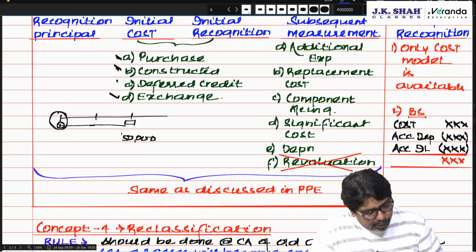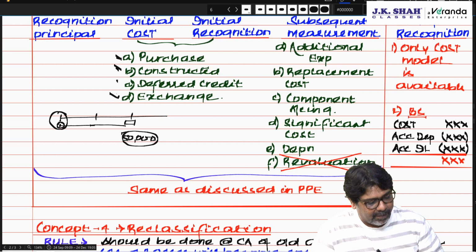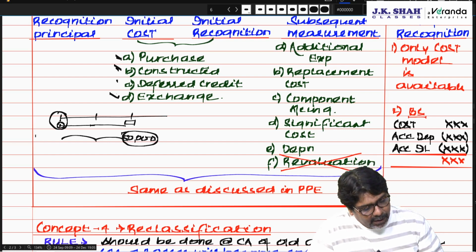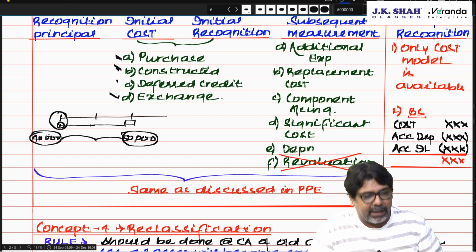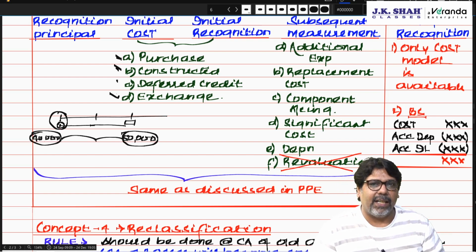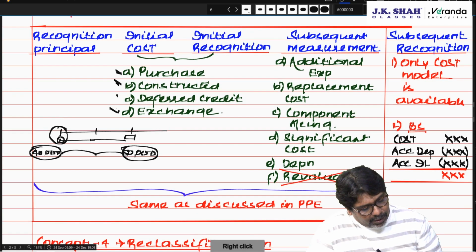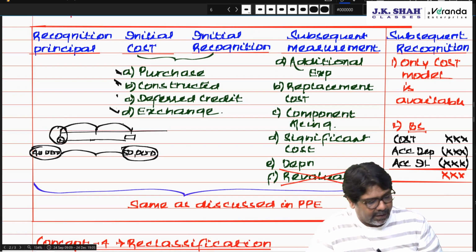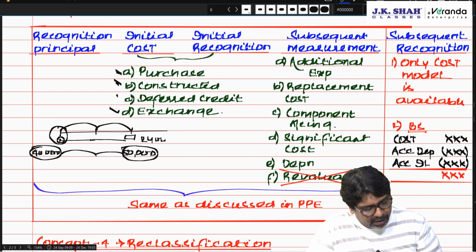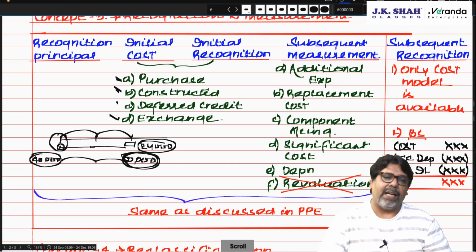Then what do you do? Today cost is how much? 50,000. You find out its present value 2 years back. You found out it's 40,000. Then you know the life of this part is how many years? 5 years. Each year's depreciation, 40,000 by 5, is how much? 8,000. So 2 years of depreciation, 8 plus 8, 16. 40,000 minus 16, today's carrying amount will become 24. So 24 you de-recognize and 50 you add to the asset.